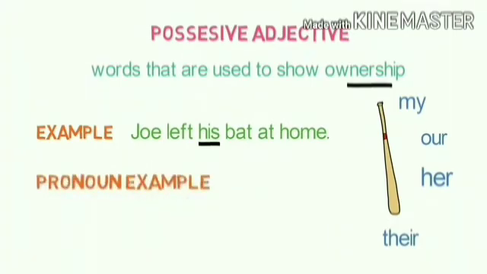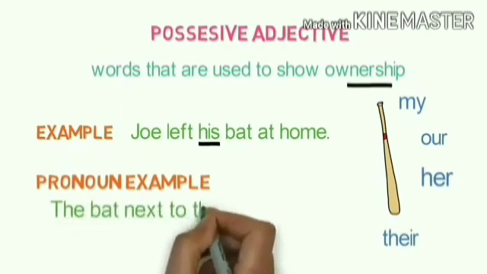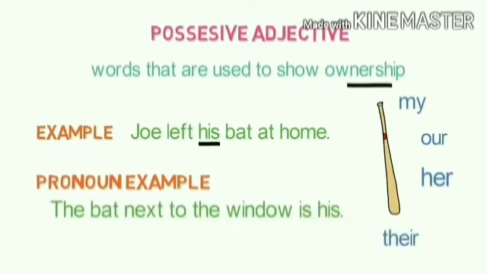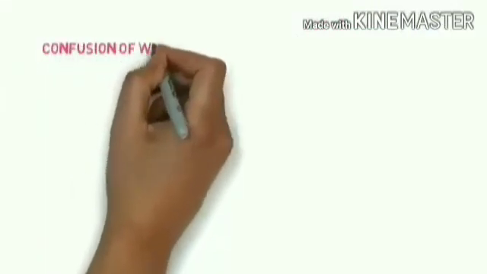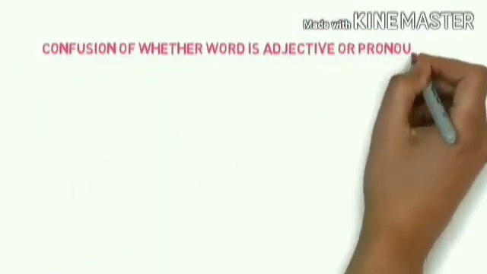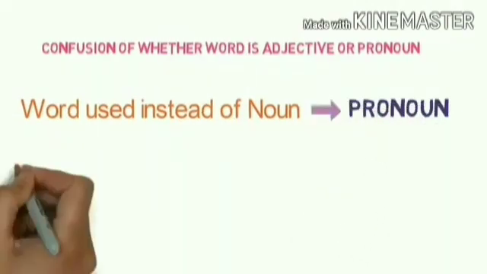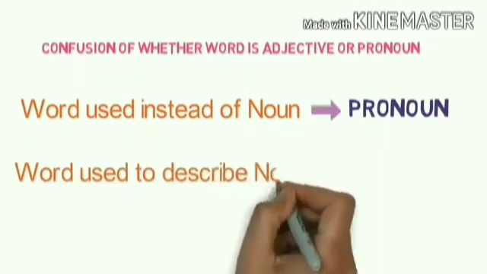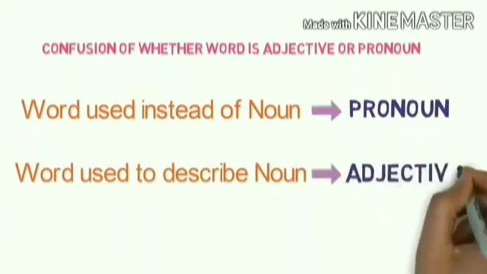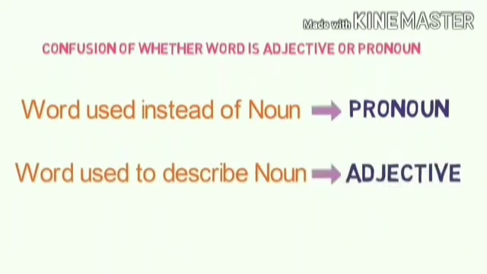The bat next to the window is his. Now here, his does not describe a noun, but is used instead of a noun. So it is a pronoun. Clear to you, children? His bat is ownership. Don't get confused about whether the word is an adjective or a pronoun. Words used instead of a noun are called pronouns. Words used to describe a noun are called adjectives. Is it clear to you, children?